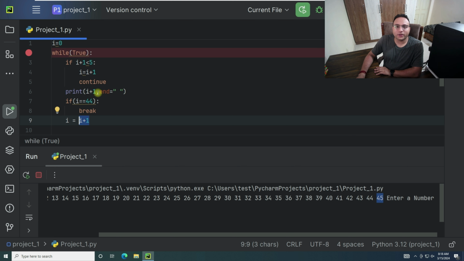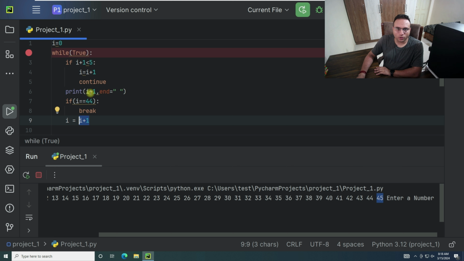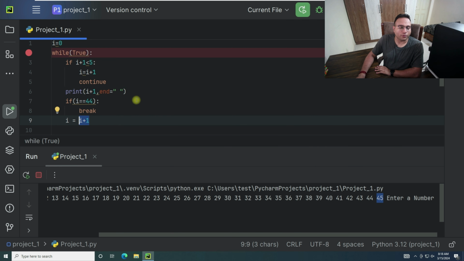Now once again this will get triggered and we are seeing I plus 1. Now the I plus 1 we are seeing over here, so 44 we have over here plus 1, that becomes 45. So 45 gets printed. Now we go into the next statement. So now the value of I is 44, not 45.